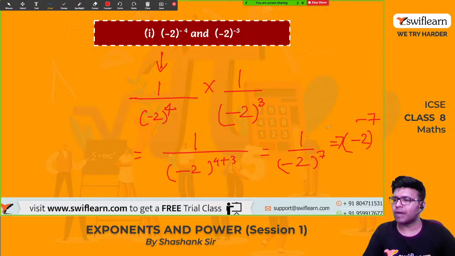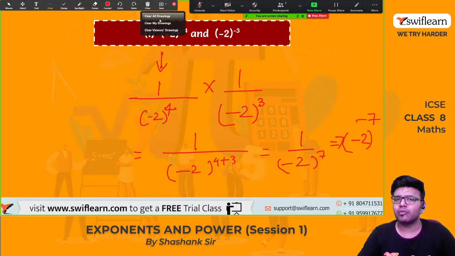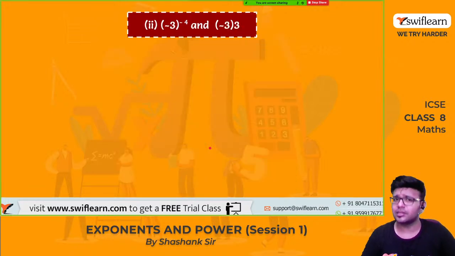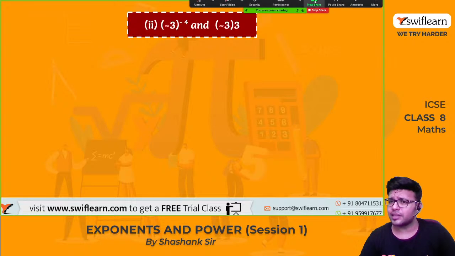So the power of 2 is negative, so we need to multiply 2 by itself 7 times. So 1 divided by minus 2 into minus 2 into minus 2, 7 times. Since we have an odd power, we will get the answer in negative. So yes, minus 2 raised to minus 7. This is how we write the answer.